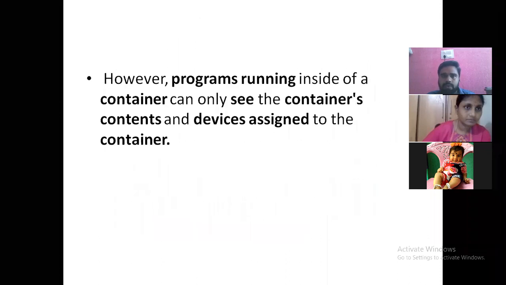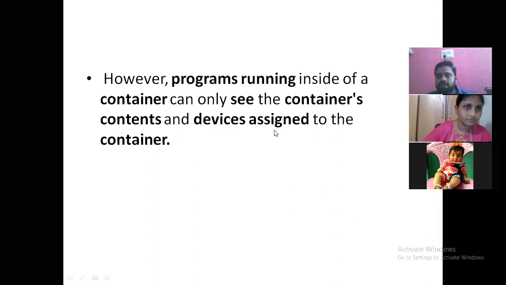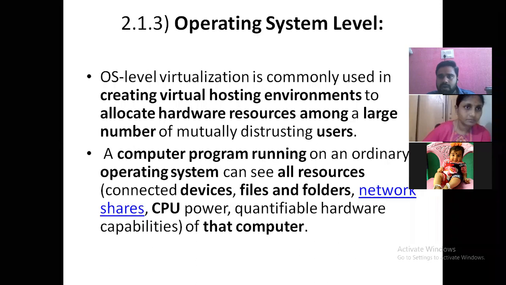But if you come to running programs inside a container, it will be assigned separate devices. A normal computer will have access to all the resources like files, folders, CPU. All these things a normal operating system will have.